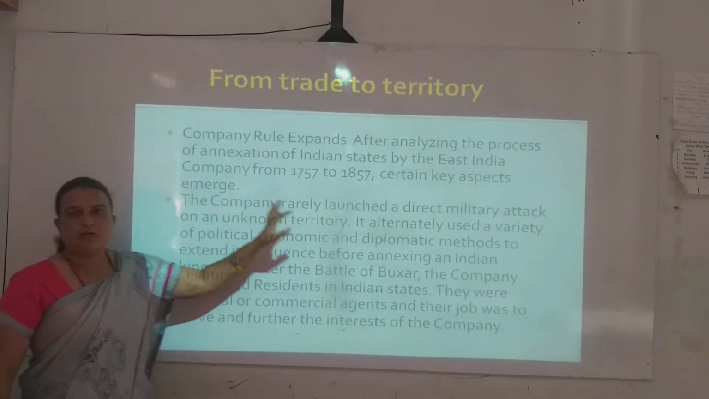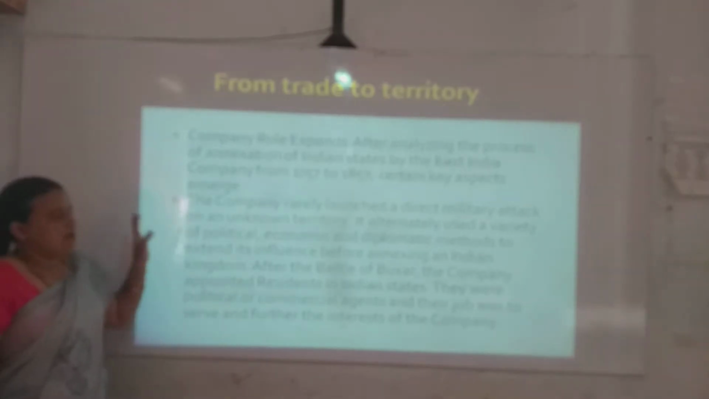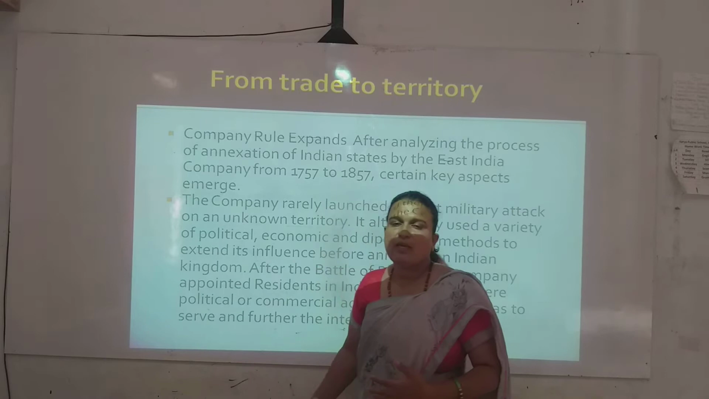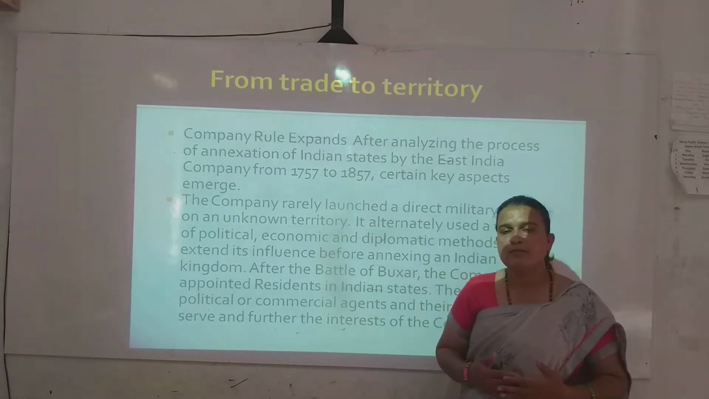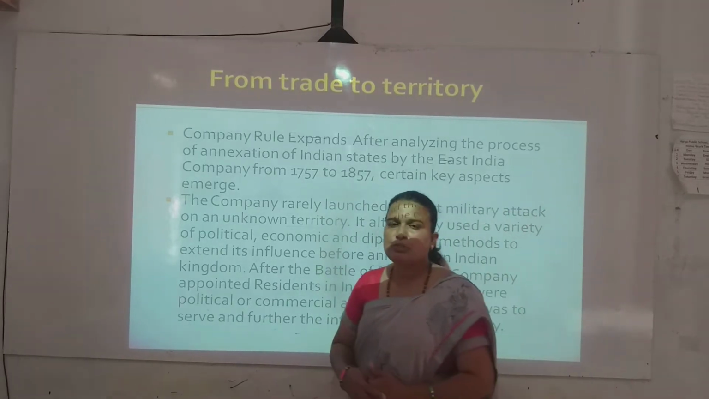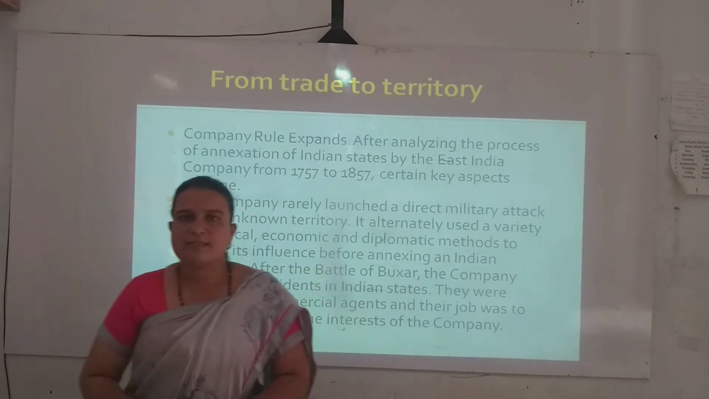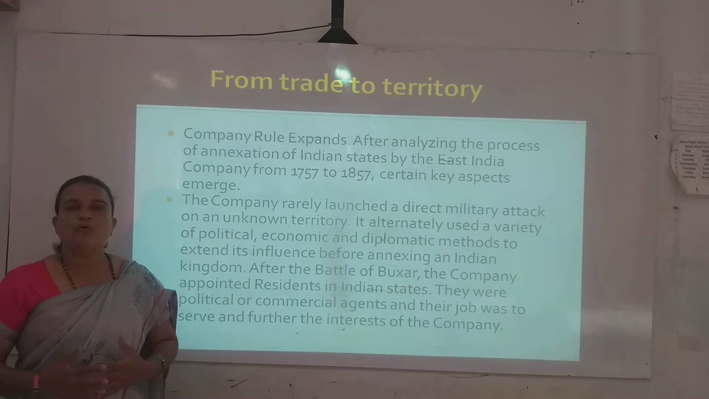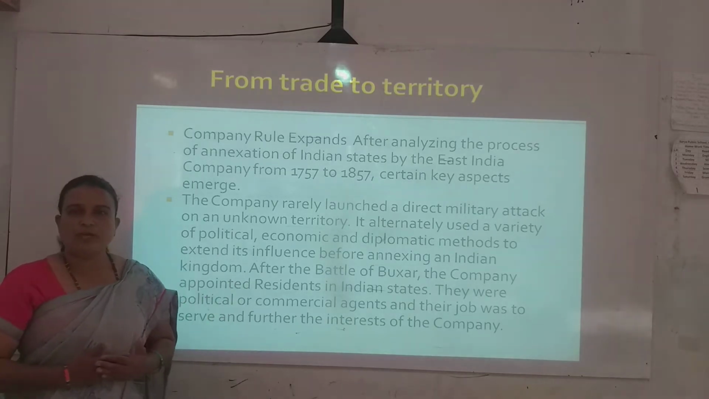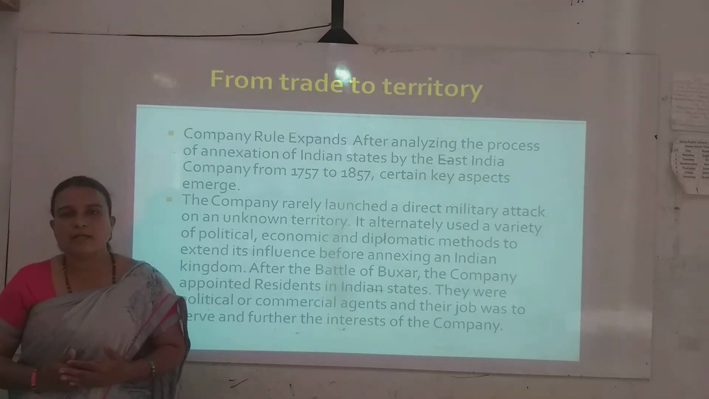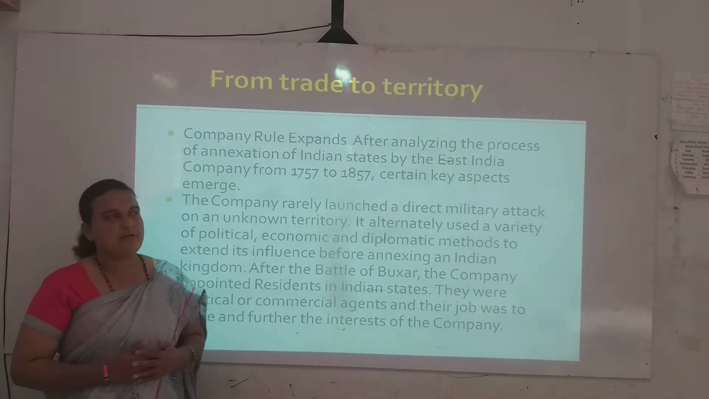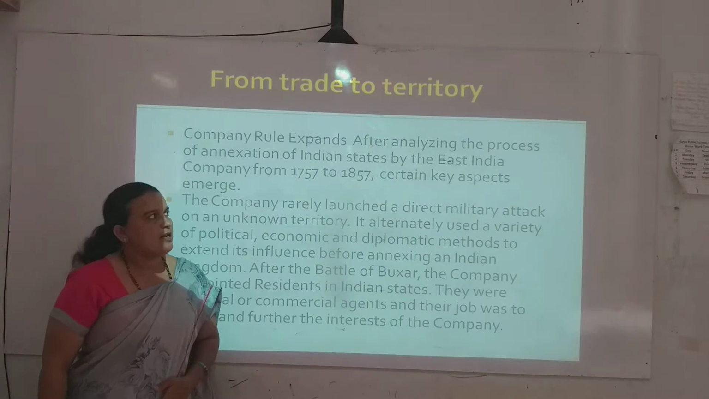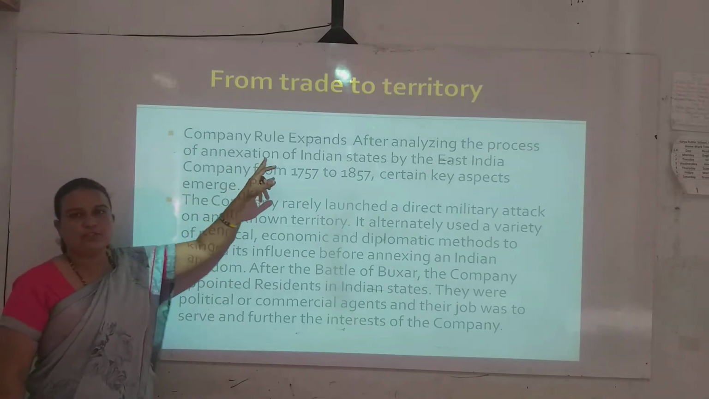First of all, from trade to territory. In the first part we studied how the Britishers came for the purpose of trading activities, but after the victory in the Battle of Plassey, they started to expand their territories. They started to gain more and more area under their control to develop trading activities. So here, company rule expands, after analyzing the process of annexation.